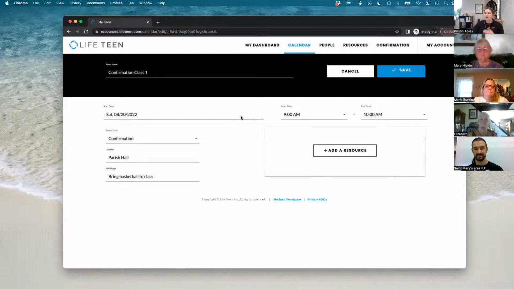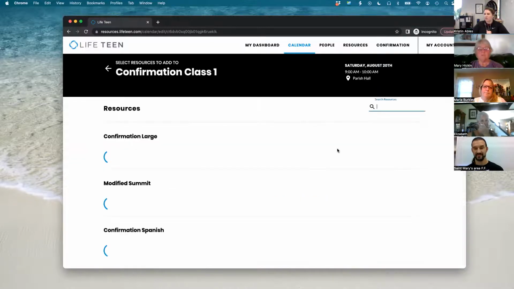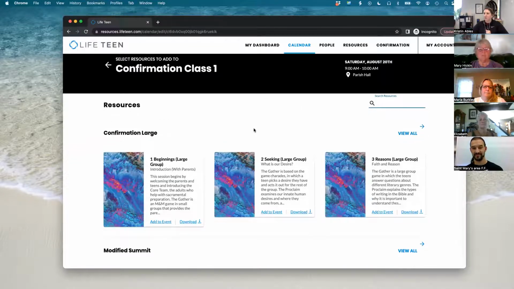But in order to add a resource to the calendar, you have to be on the computer. You can't add resources from the phone. So your database of resources is going to be just on the computer. So then you'll go in to add a resource and it'll bring you 4 different options.